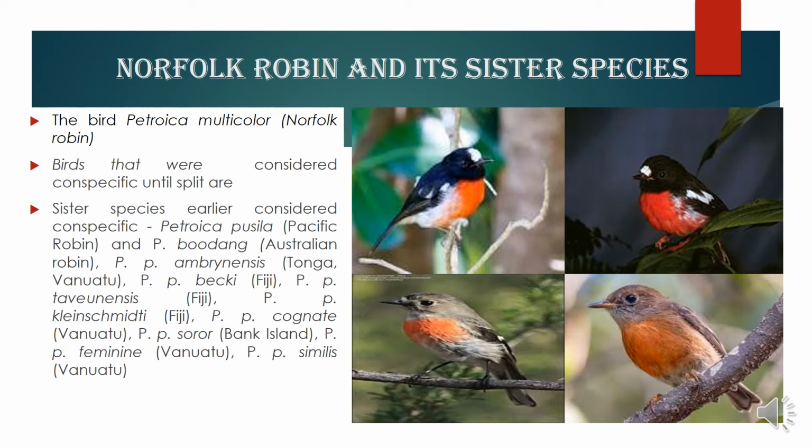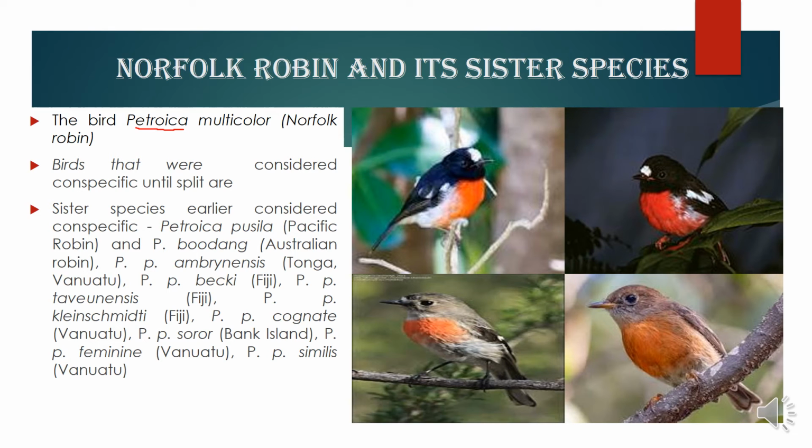Another very good example of Peripatric speciation is the robin. So this is the sister species of island robin found around Australia and the surrounding islands. All these types of robin belong to the Petroica genus, but we see that they have developed sister species with sexual dimorphism, where the male looks different from the female, and these are all pictures of male birds from different islands around Australia.